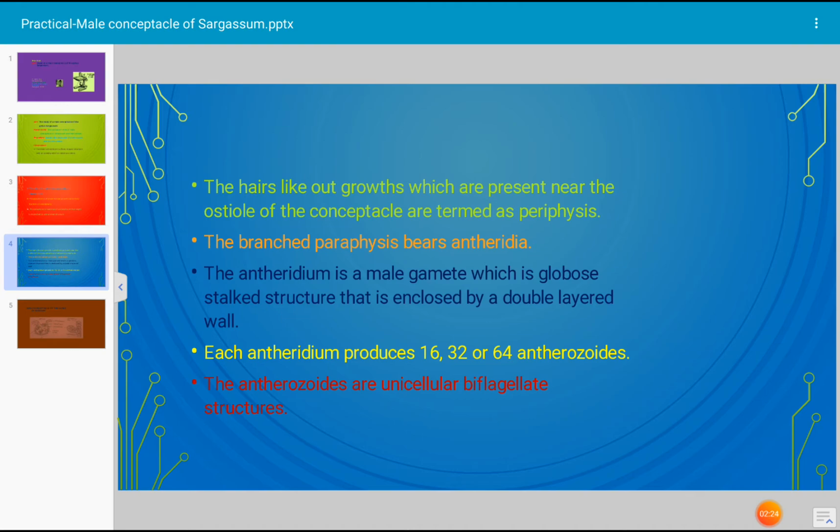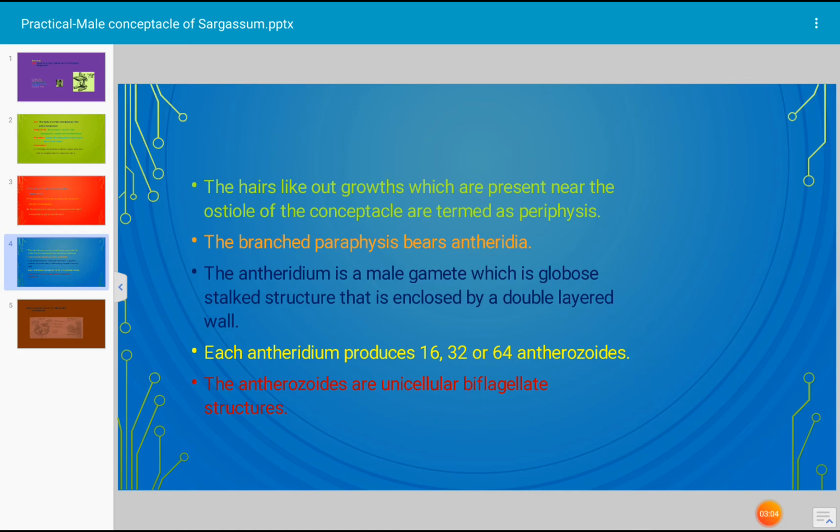Each antheridium produces 16 or 32 or 64 antherozoids. The antherozoids, or the male gametes, are unicellular structures. Uni means one, so unicellular. They are biflagellate; bi means two, and flagella are motile structures. Biflagellate means two flagella are present. A flagellum is a hair-like structure which helps in the movement of the antherozoids. So the antherozoids are biflagellate.